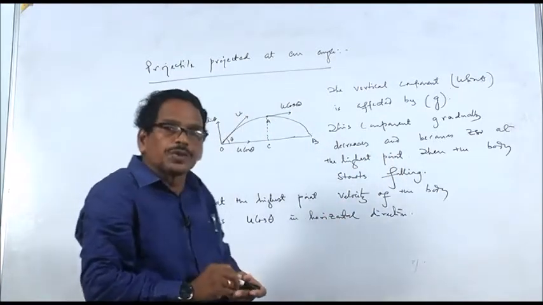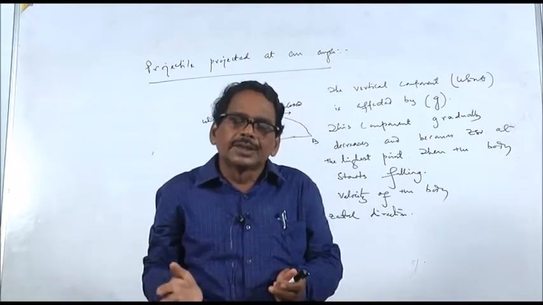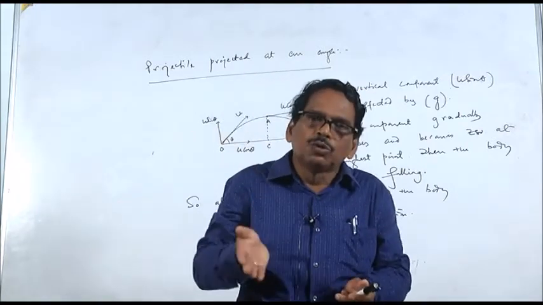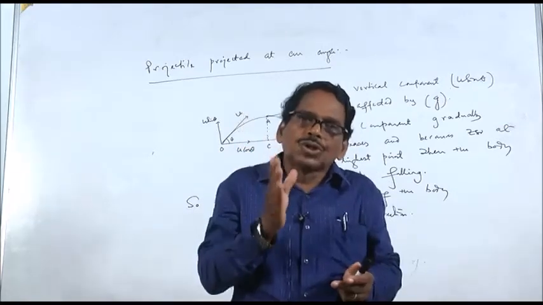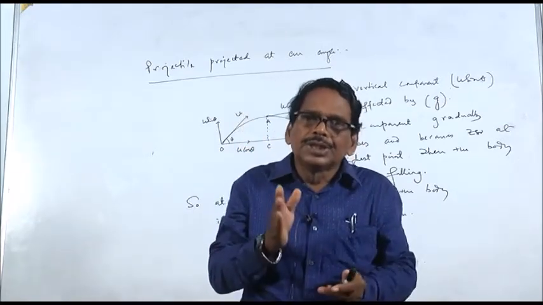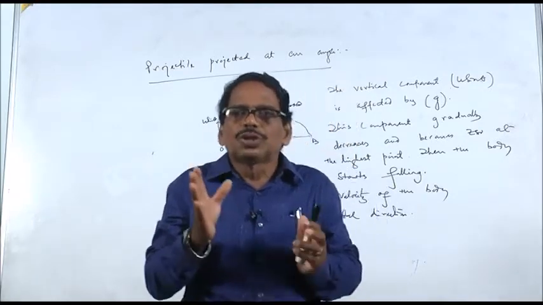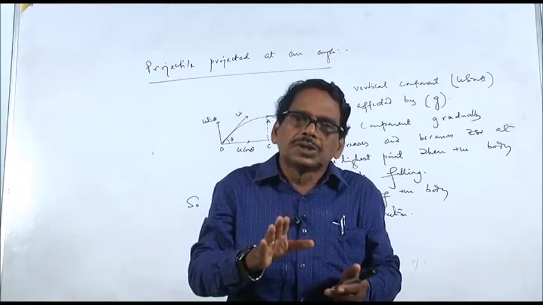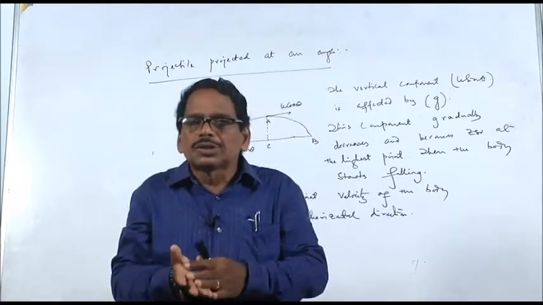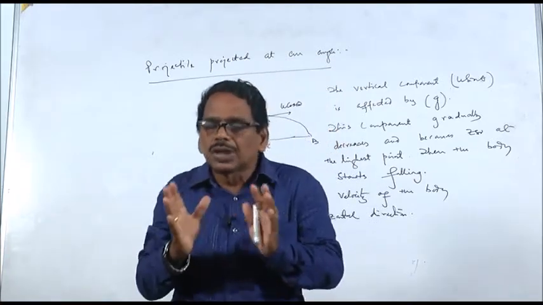So the motion of a projectile, when it is going up and finally reaching the ground, is both in the vertical direction as well as in the horizontal direction. The motion in the vertical direction is due to the vertical component of velocity. The motion in the horizontal direction is due to the horizontal component of velocity. The horizontal component of velocity has nothing to do with the vertical motion. The vertical component of velocity has nothing to do with the horizontal motion.